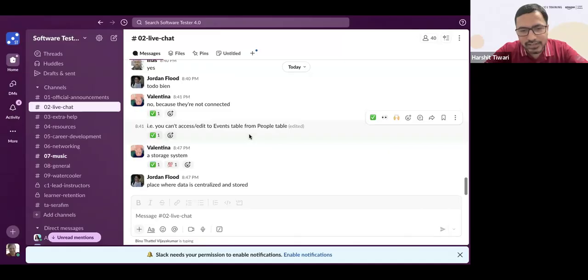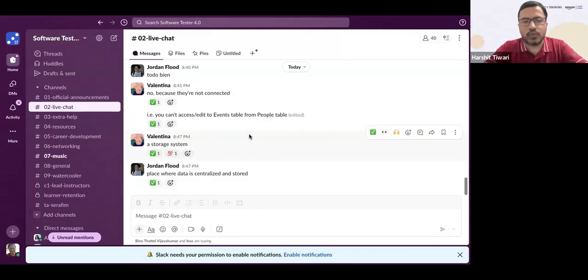Good point. Jordan says a place where data is centralized and stored. Correct. So it's a place where you want to store your data and centralize. That's a good term, Jordan. It should be centralized, because all your clients, all your devices can access that data. If it is not centralized, then you cannot access it.